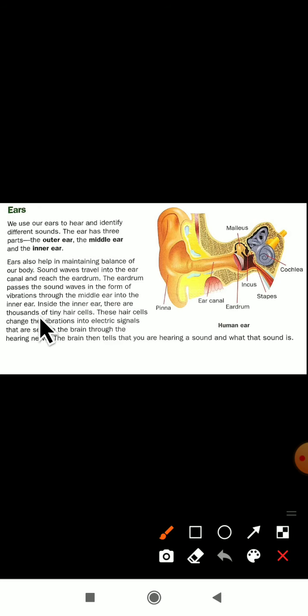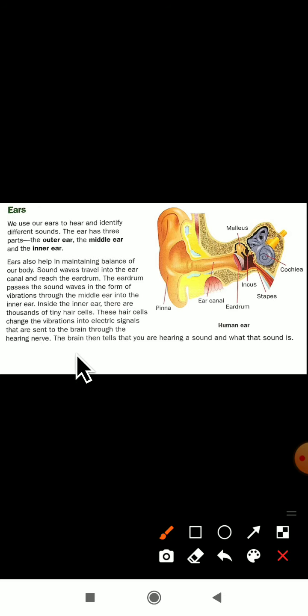There are thousands of tiny hair cells. Nothing but thousands of hair cells are present inside the inner ear. These hair cells change the vibration into electric signals that are sent to the brain through the hearing nerves. Then the sound is passed to where? To the brain with the help of the hearing nerves.